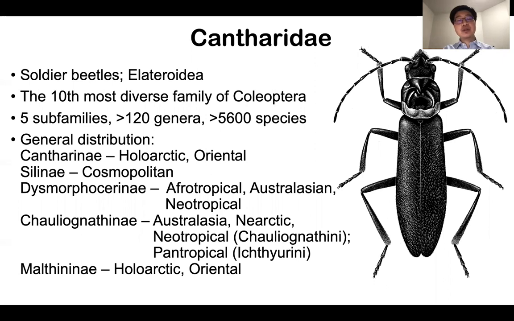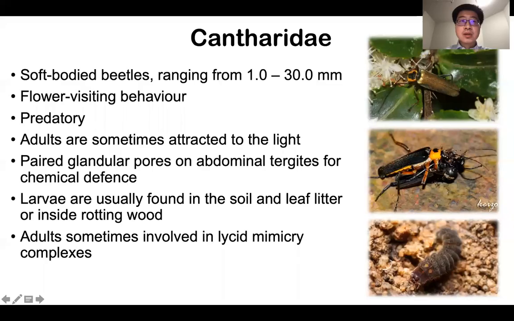Chauliognathinae has a global distribution. Dysmorphocerinae has a Gondwanan distribution, including Africa, Australasia, and South America. Chauliognathinae has 2 tribes. Chauliognathini is distributed in Australasia and America, and Ichthyurini is widely distributed in tropical areas. And Malthininae has a dissimilar distribution, including the Holarctic and the Oriental regions.